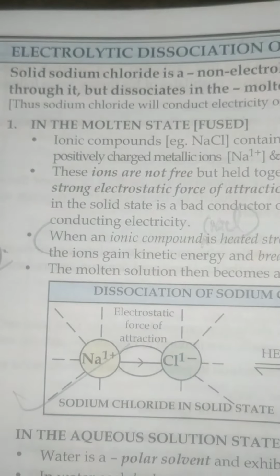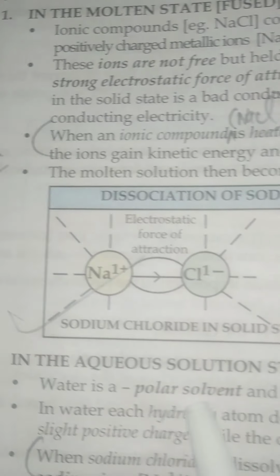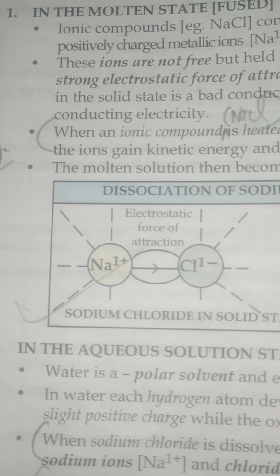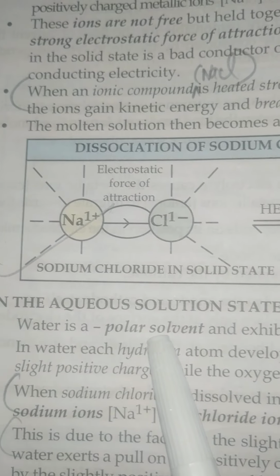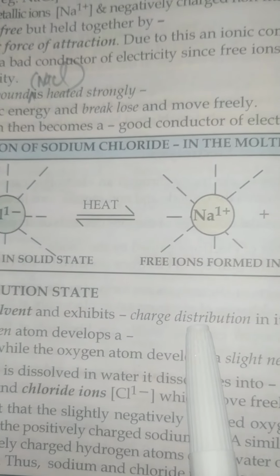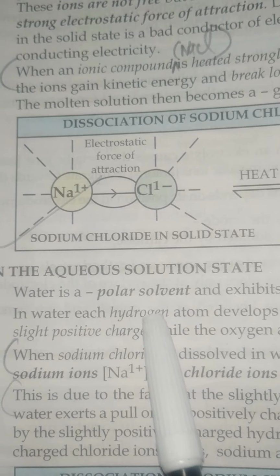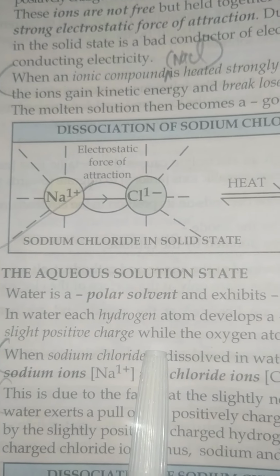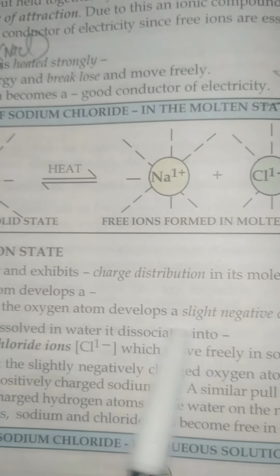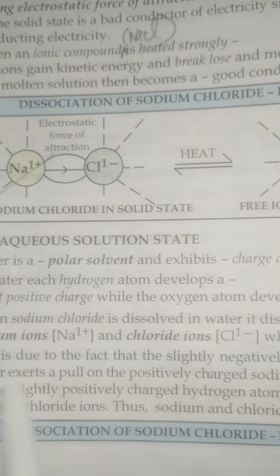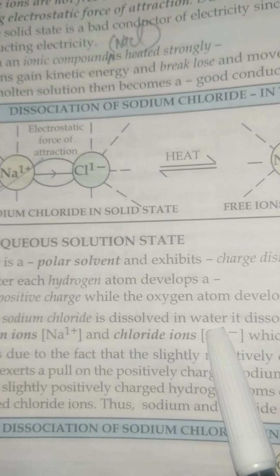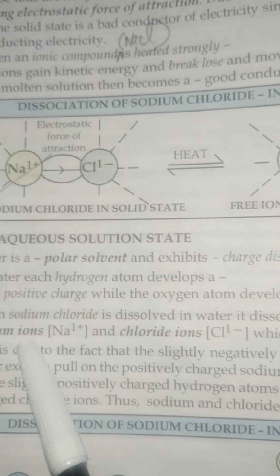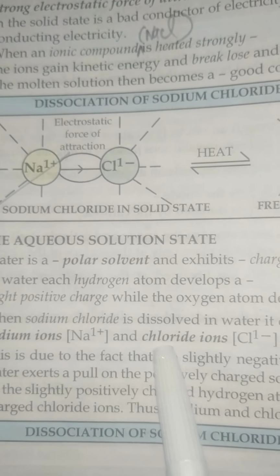Now, second is the aqueous solution state. Water is a polar solvent and it exhibits charge distribution in the molecule. In water, each hydrogen atom develops a slightly positive charge and the oxygen atom develops a negative charge. When sodium chloride is dissolved in water, it dissociates into sodium ion and chloride ion.